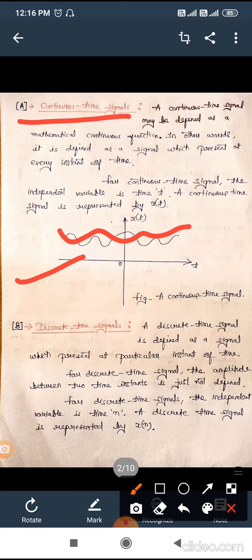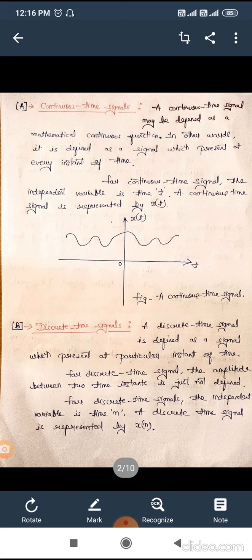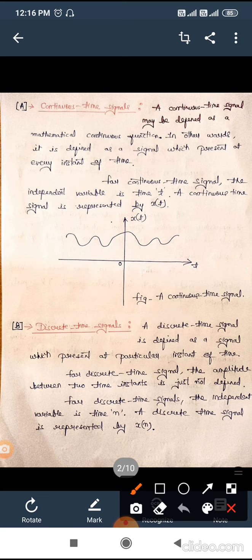That means if we need a value after 0, 0.1, 0.2, 0.3, 3, 4, 5, 6, anything, we have values at every instant of time. This is called continuous time signal, or analog signal, as it will have continuous output at every instant of time. That's why we call it continuous time signal.